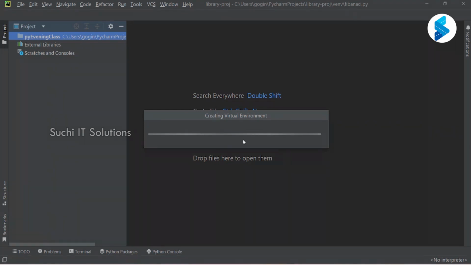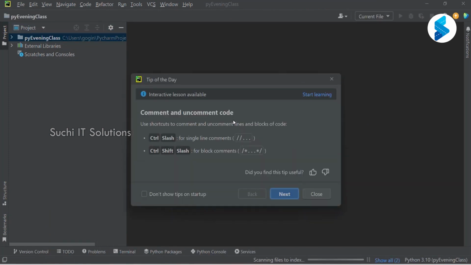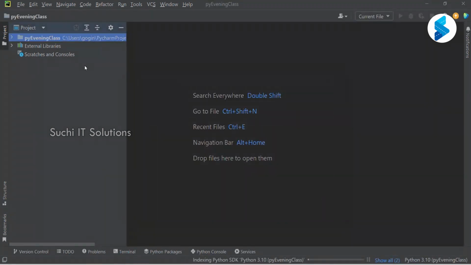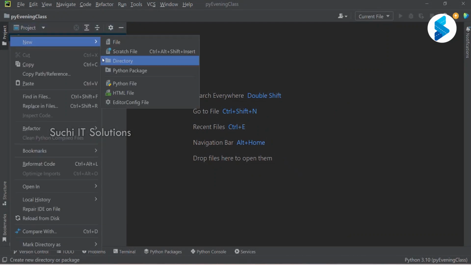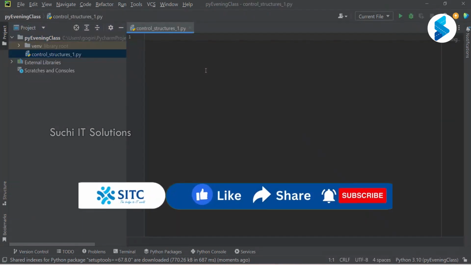We'll have to wait until this create virtual environment thing completes. Right. Okay. All right. I'm going to create a new Python file. I'm going to name it. All right. So what is the assignment that I had given yesterday?